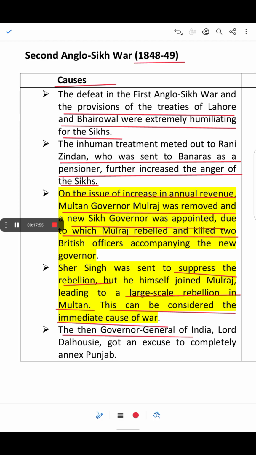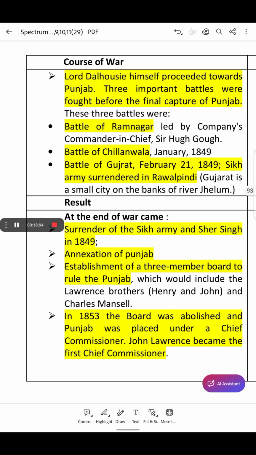The then Governor General of India, Lord Dalhousie, got an excuse to completely annex Punjab. Now Rani Jindal, who was the widow of Maharaja Ranjit Singh and regent for her young son Maharaja Dalip Singh, was treated very harshly by the British.